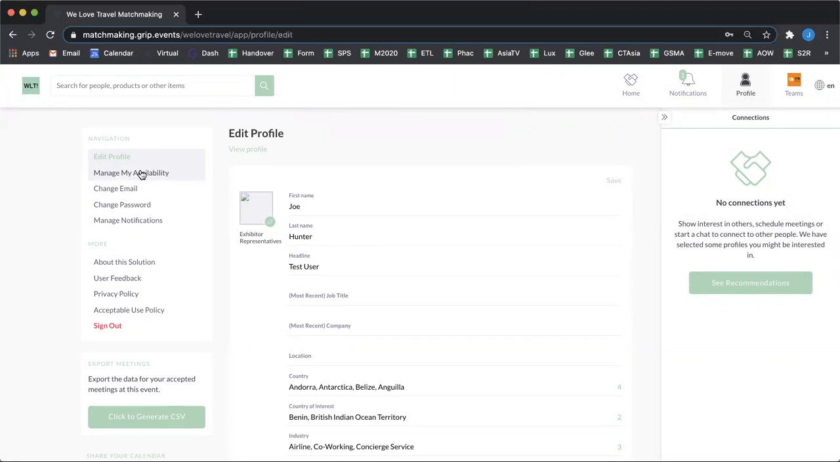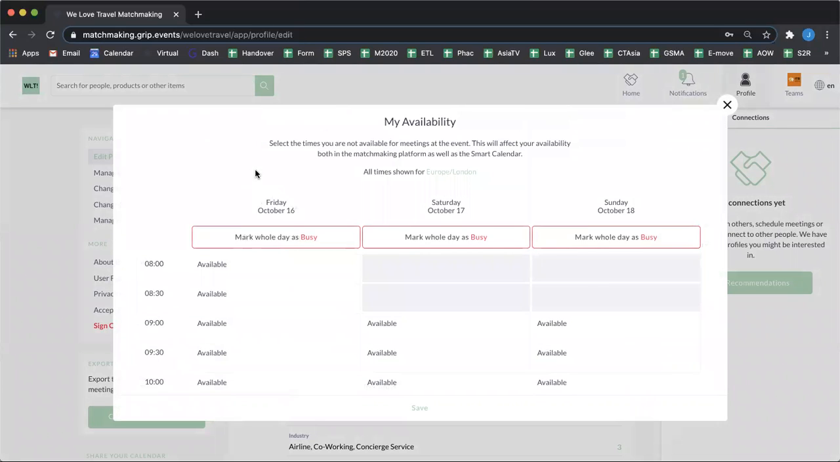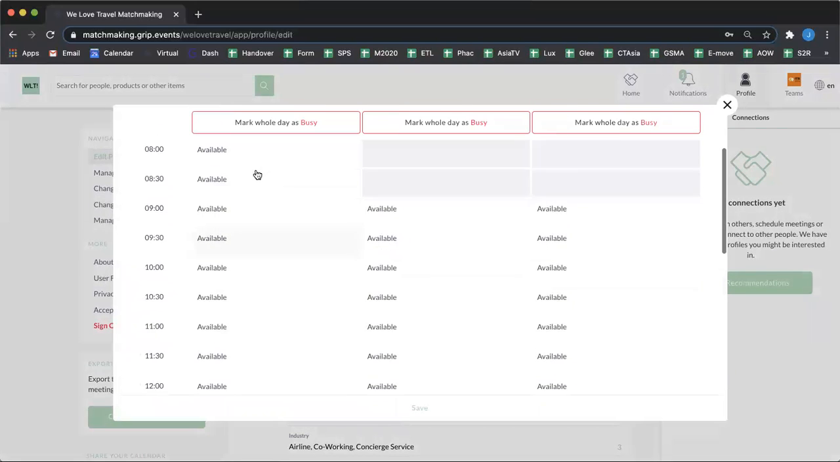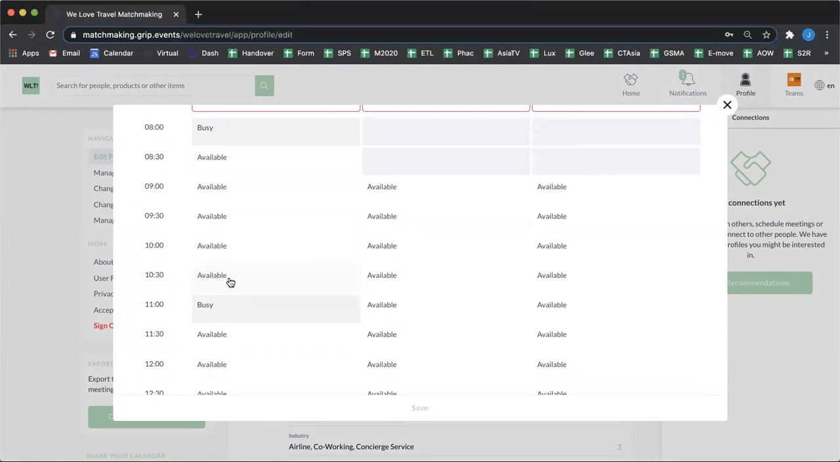We can then go to manage my availability. This is something that could be really useful for you guys. During the show, of course, we've got people that are tuning in from all over the world. So it's important that you guys are able to block out certain times in your calendar. If you're not going to be available, for example, on Friday between 8 and 11, you can block out all of those times as busy.